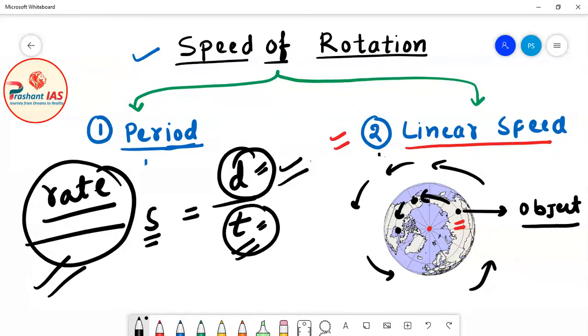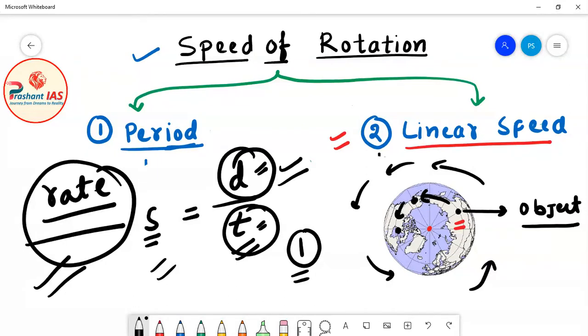For example, the person who was coming to Delhi from his hometown was moving at the rate of 100 kilometers per hour. He was covering a distance of 100 kilometers in every hour. In a similar way, earth also covers some distance in a given point of time. Every hour earth also covers some distance. So the rate at which the earth is rotating is known as the linear speed of rotation. This is the meaning of linear speed.